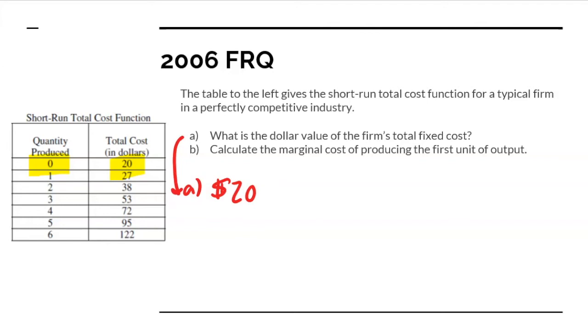B, calculate the marginal cost of producing the first unit of output. So we just go from 0 to 1. It increases from 20 to 27, so the difference is $7. So B, the marginal cost is $7. And you notice here, it doesn't ask us to explain, so it's okay, and you're still going to get the full points if you just write down $20 or $7 here.